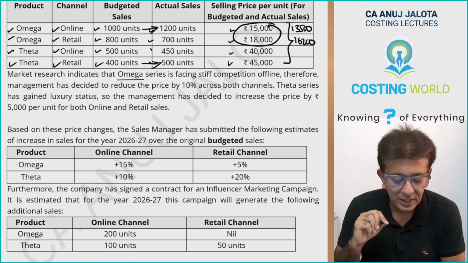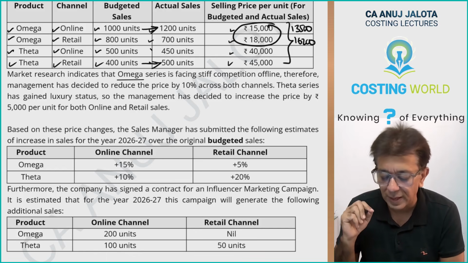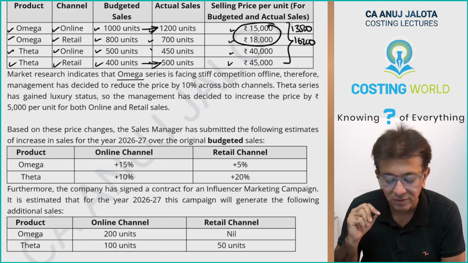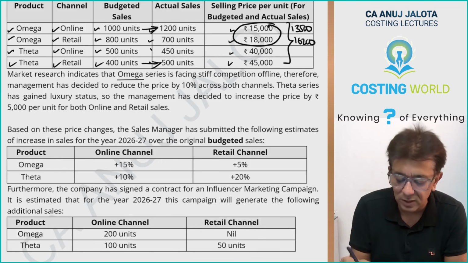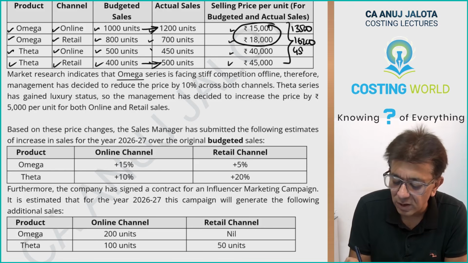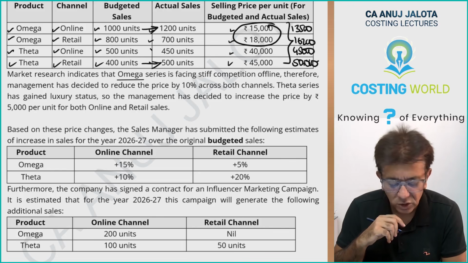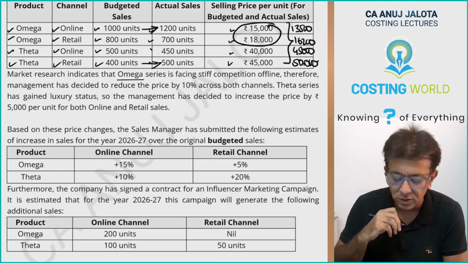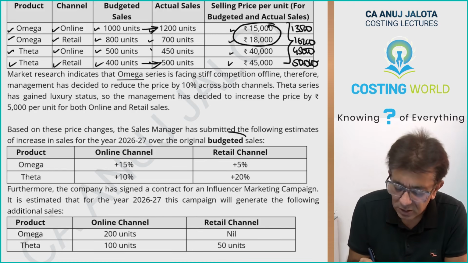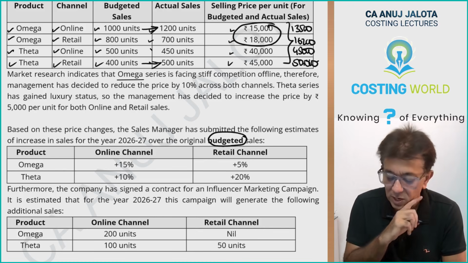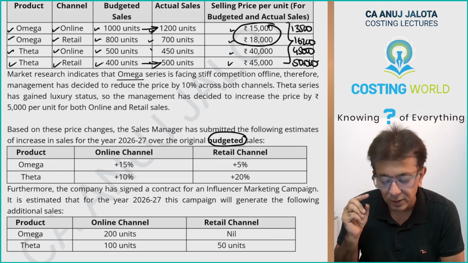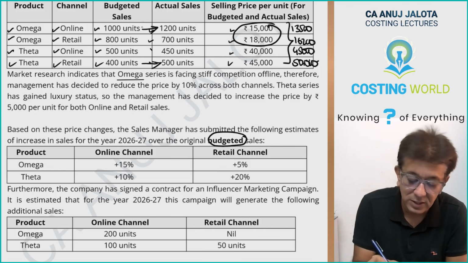Theta series has gained luxury status. So the management has decided to increase by 5,000 rupees for both online and retail stores. So this will become 45,000 and this will become 50,000. Further, based on these price changes, the sales manager has submitted the following estimate of increase in sales for 2026-27 based upon original budgeted sales. So these changes are to be applied to budgeted sales. Budgeted is this particular data.